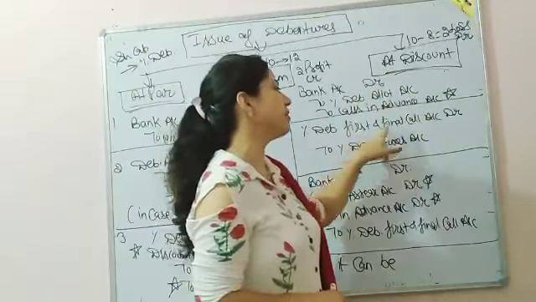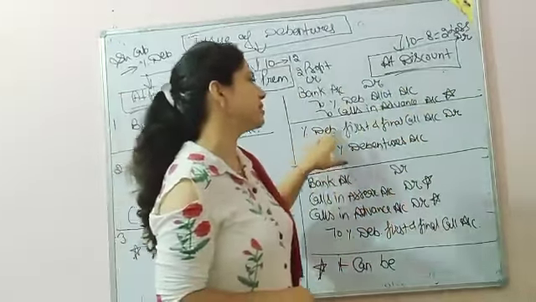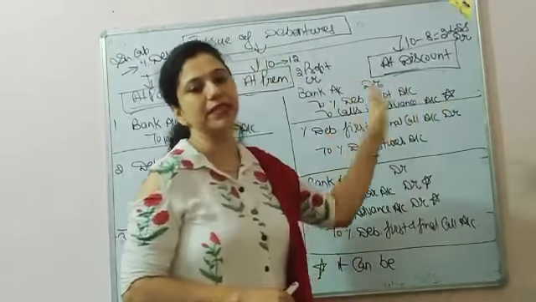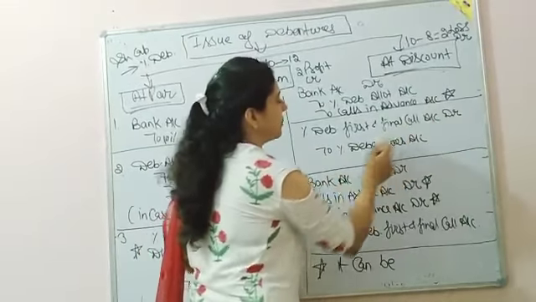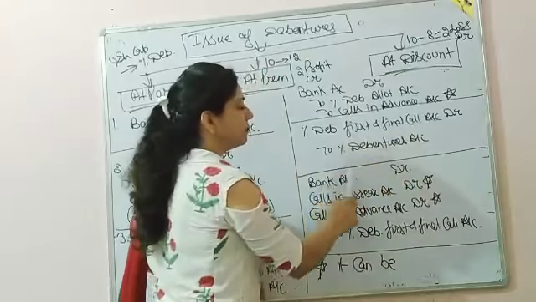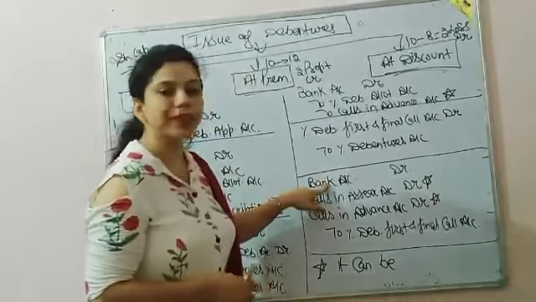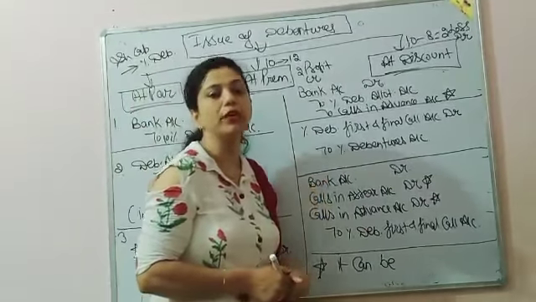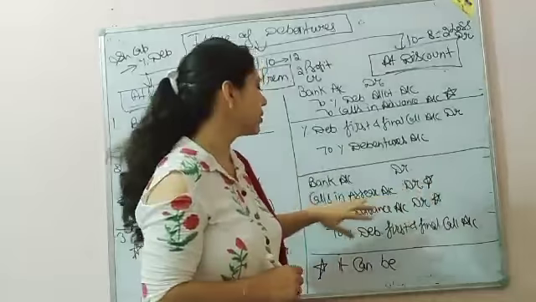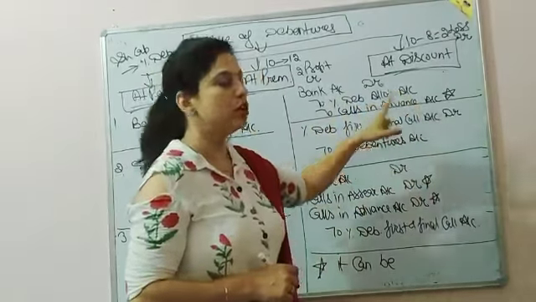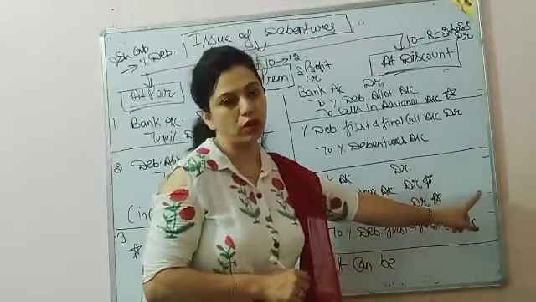Percentage debenture first and final call account debit. If the first call is separate and the second call is separate, then percentage debenture first call account debit and percentage debenture final call account debit. So percentage debenture first and final call account debit to debentures account. Then bank account debit. There can be calls in arrear and calls in advance. If there are calls in arrear, meaning some debenture holders don't pay their money or calls, then calls in arrear account debit. Calls in advance were previously credited, so now they will also be debited to debenture first and final call account.